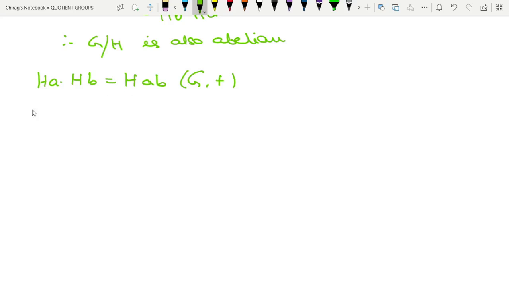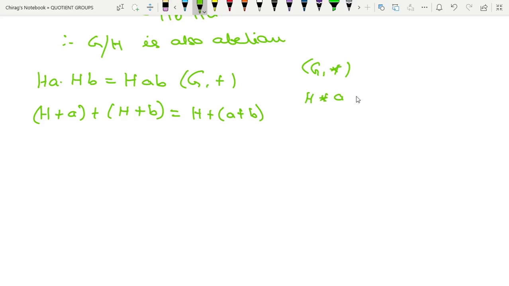The actual meaning is, if G is under addition, we write this as H plus A plus H plus B equal to H plus A plus B. If G is a group under star, then we write this as H star A star H star B equal to H star A star B. Wherever you find star, you have to replace it by the corresponding binary operation.